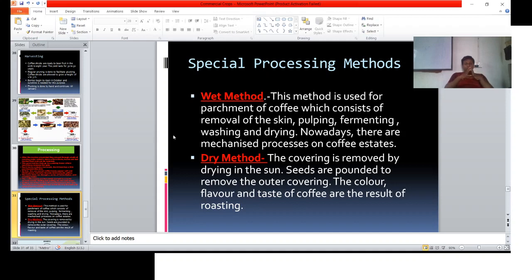Nowadays there are mechanized processes in coffee estates for this. In the dry method, the covering is removed by drying in the sun, and the outer covering is then removed. The color, flavor, and taste of coffee are the result of roasting.